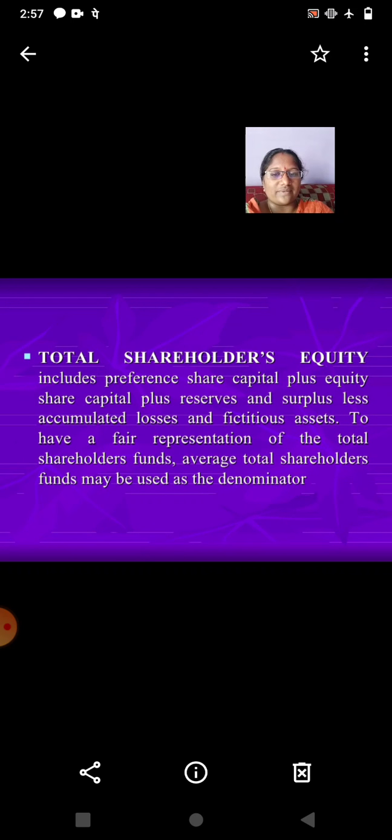Total shareholders' equity includes preference share capital plus equity share capital plus reserves and surplus, less accumulated losses and fictitious assets. To have a fair representation of the total shareholder funds, average total shareholder funds may be used as the denominator.